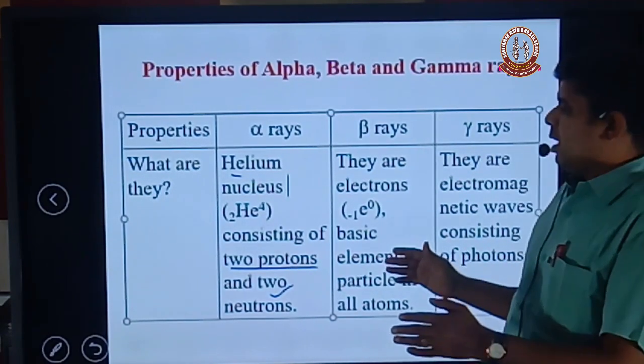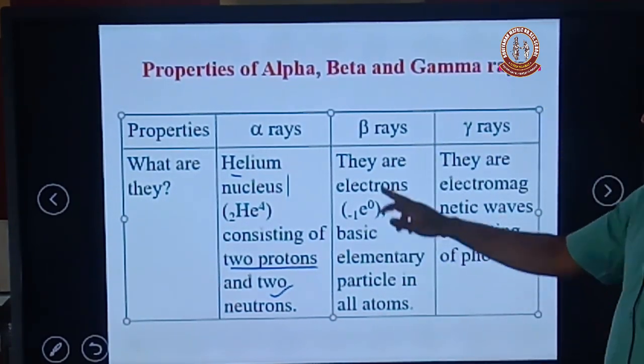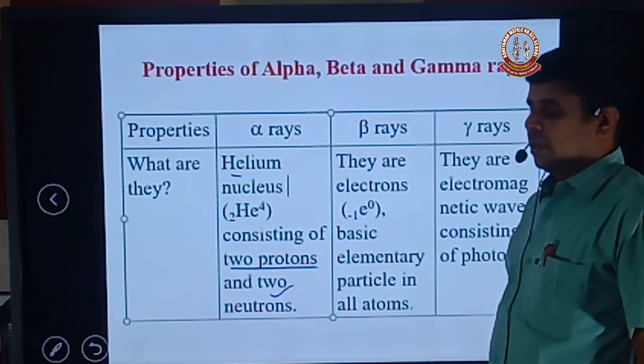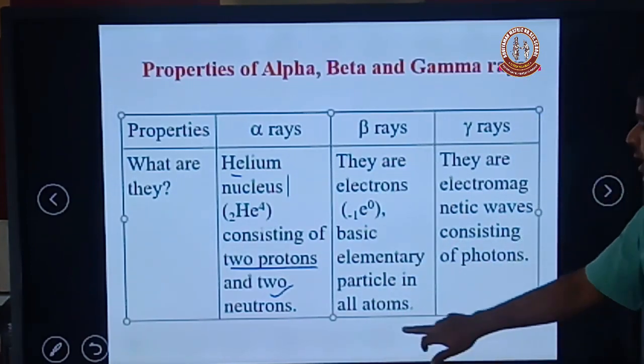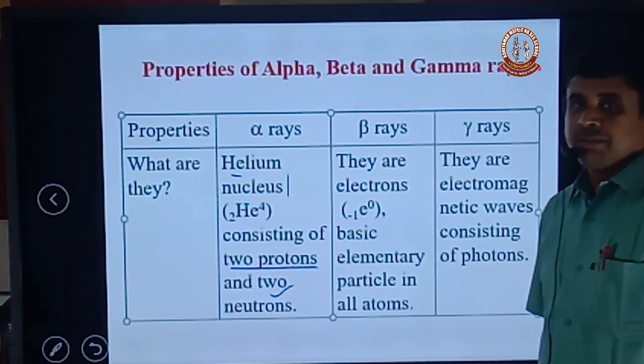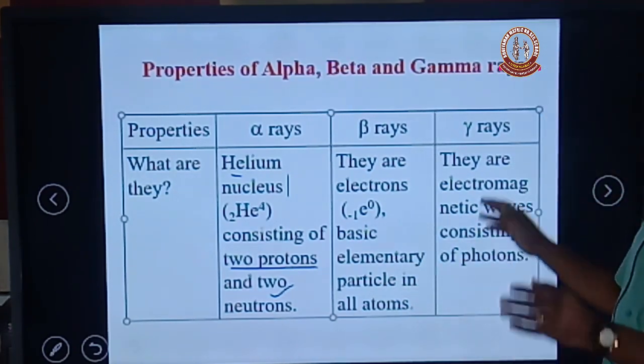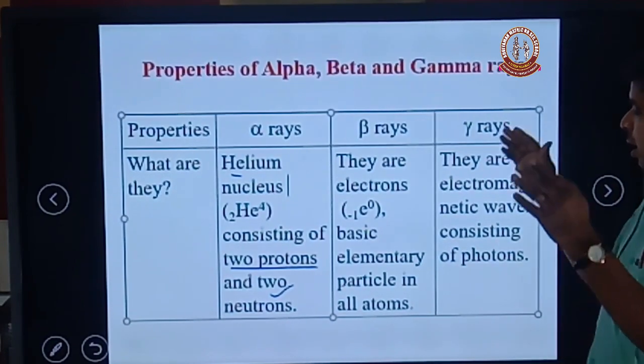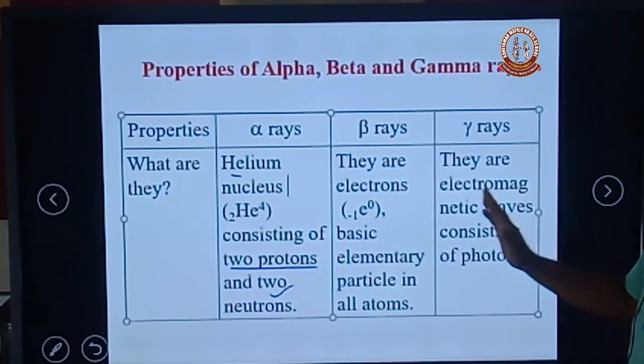Why are they called beta rays? Because they are electrons, an elementary particle present in all atoms except hydrogen.